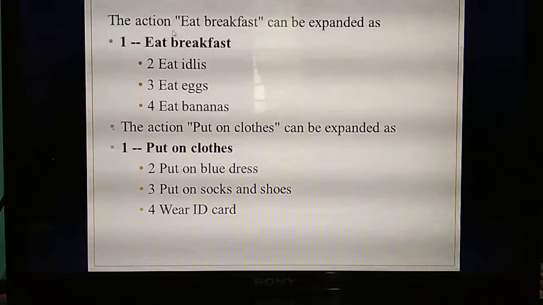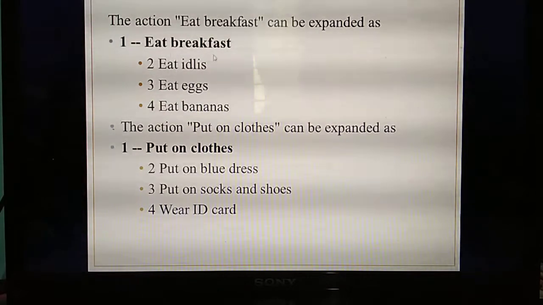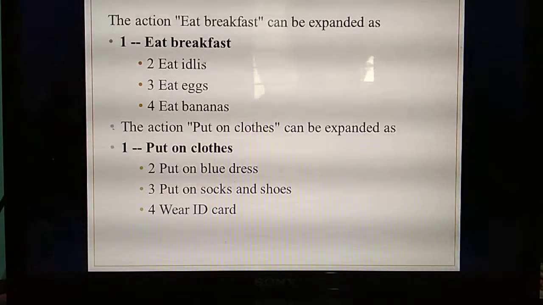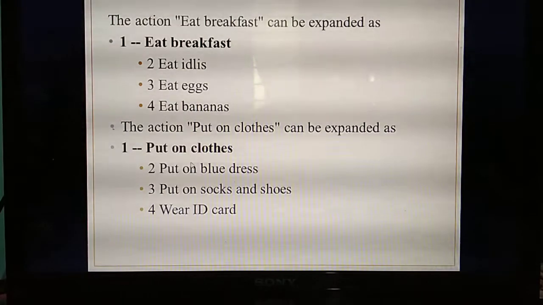Listen. The first action is eat breakfast. Again you are going to split these sub problems into further sub problems. What's the first sub problem? Get ready for school, which they have split into three: eat breakfast, put on clothes, leave from home. So the first sub problem is eat breakfast. In eat breakfast, again you can divide. In breakfast you can eat idli or dosa or egg or bananas. Anything you can eat. In this sub problem, again they have divided it into three sub problems.